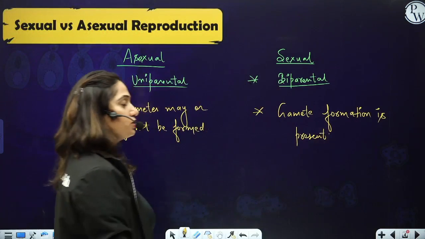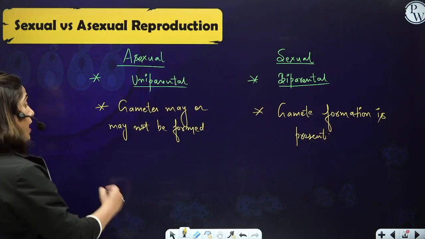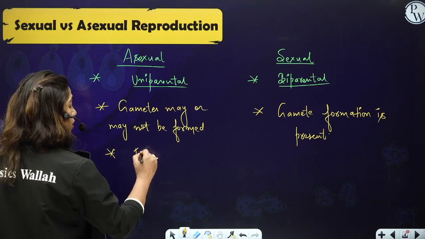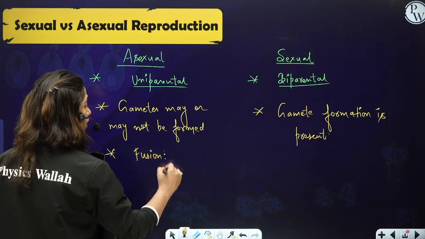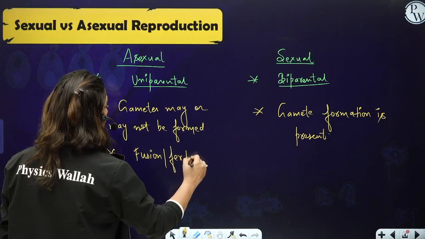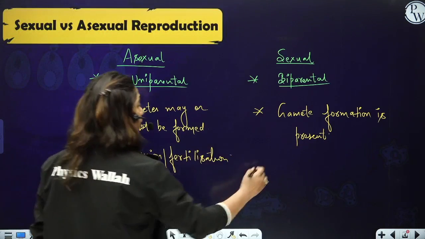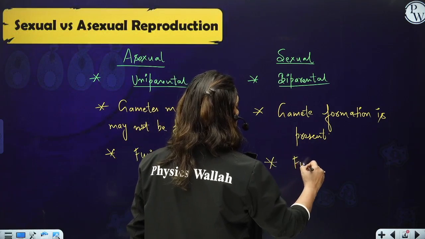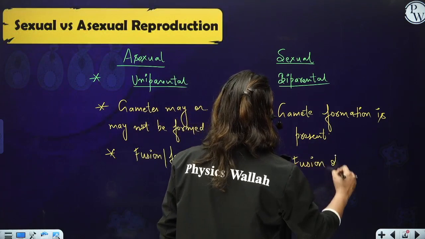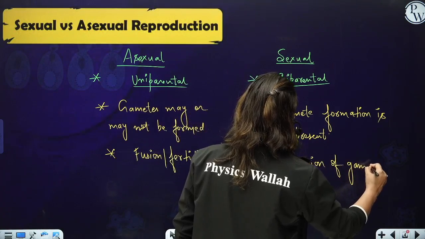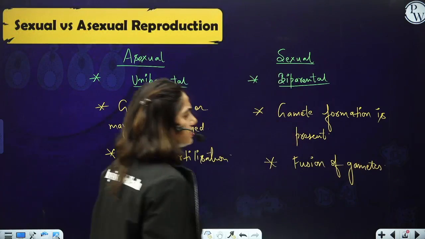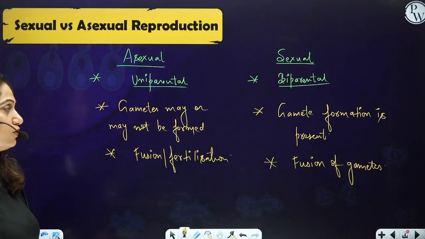Without gamete formation, sexual reproduction cannot occur. In asexual reproduction, fusion or fertilization is certainly absent. There is no fusion of gametes, right? But in sexual reproduction, fusion of gametes is certainly present. So these are the basic differences between sexual and asexual reproduction.